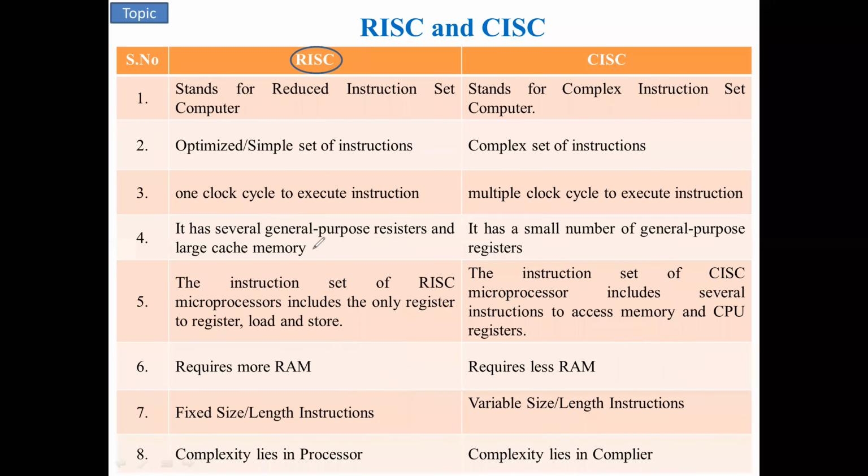This CISC type of microprocessor and microcontroller requires more RAM, because here the general purpose registers are more, so all these general purpose registers are loaded in the RAM. That's why it requires more RAM. Whereas here the general purpose registers are a small number, so the RAM size is very small.